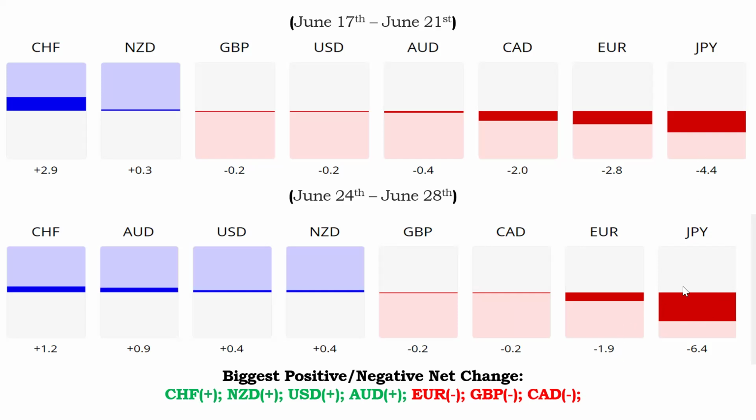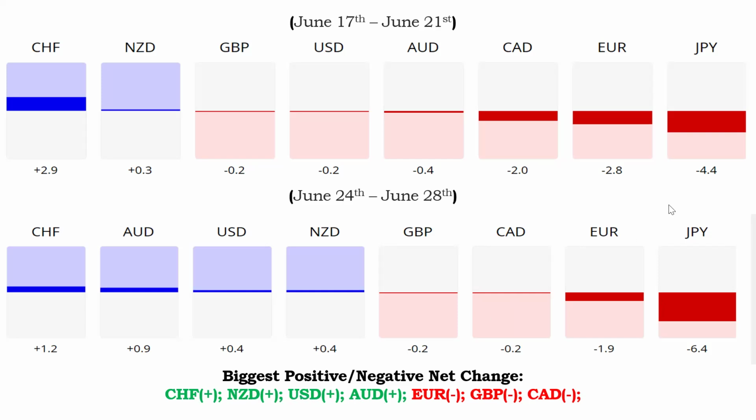The Japanese yen is still having the biggest sell-off, and this week I will be staying away from it again because the BOJ, that's the Bank of Japan, was making some interventions. So I just don't want to be in those crossfires when the bank governor for BOJ makes those interventions on the pair. So the biggest positive net change is the Swiss franc, NZD, USD, AUD.